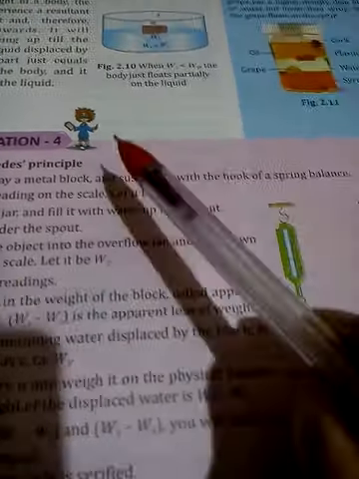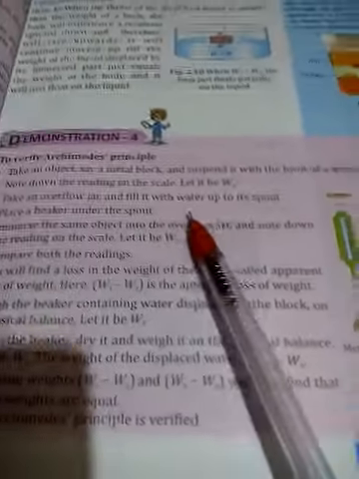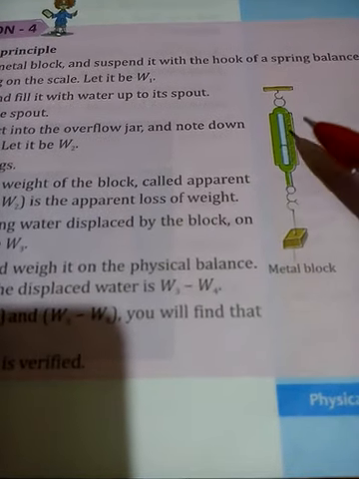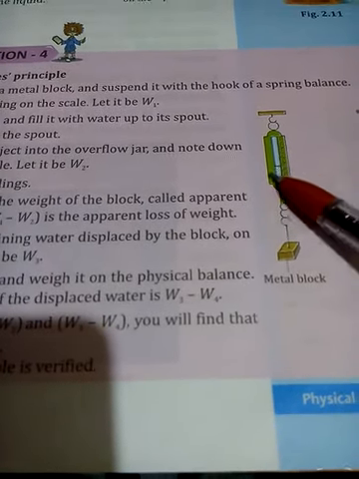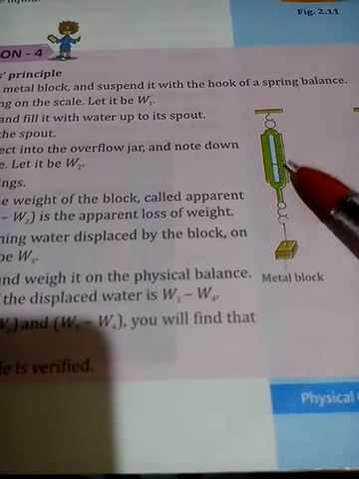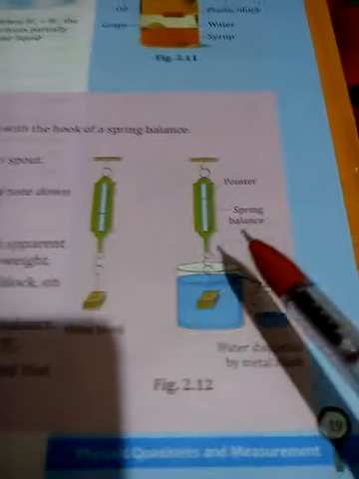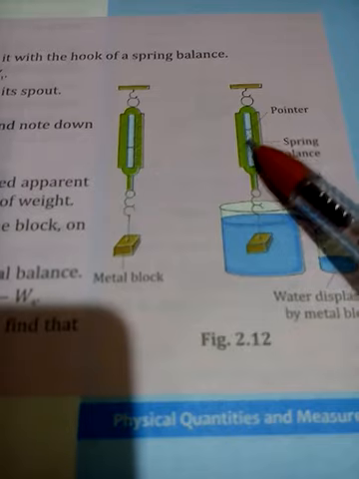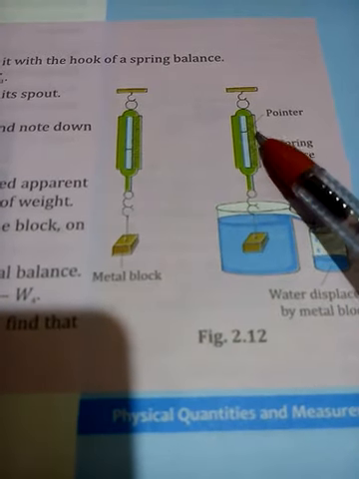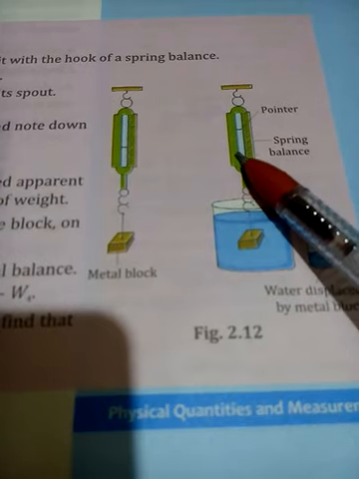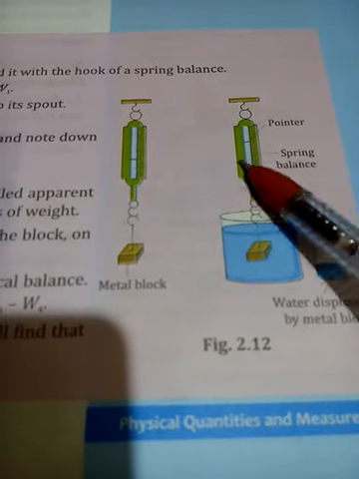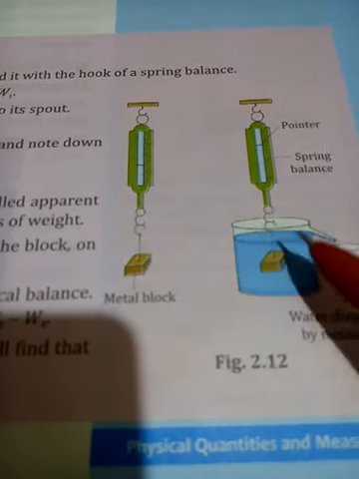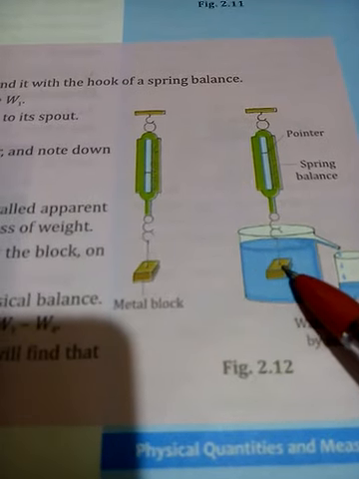A simple demonstration is given to verify Archimedes' principle. For this, first of all we need to take a metal block, and here you can see a spring balance is given. First you need to measure the weight of it. Then when you put it into this water, you will see that there is a reduction in the weight. You can see the marking has moved up. Moving up means there is a reduction in weight. This reduced weight is known as apparent weight. This is a false weight, known as apparent weight. Whatever the reduction in weight, that is only the upward force.